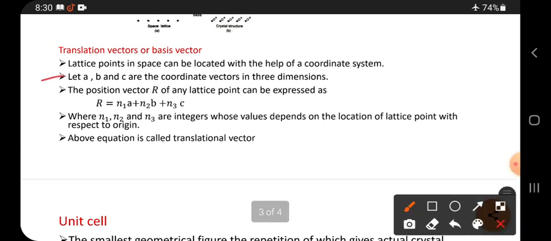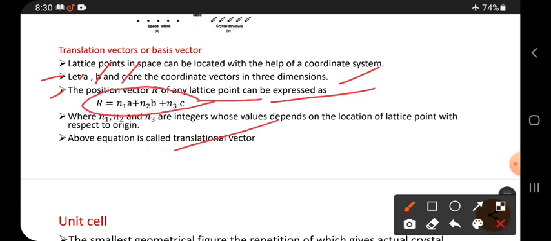Let a, b and c be the coordinate vectors in three dimensions, along x, y, and z. The position vector r of any lattice point can be expressed as r equals n1 a plus n2 b plus n3 c. So this is called the translational vector.